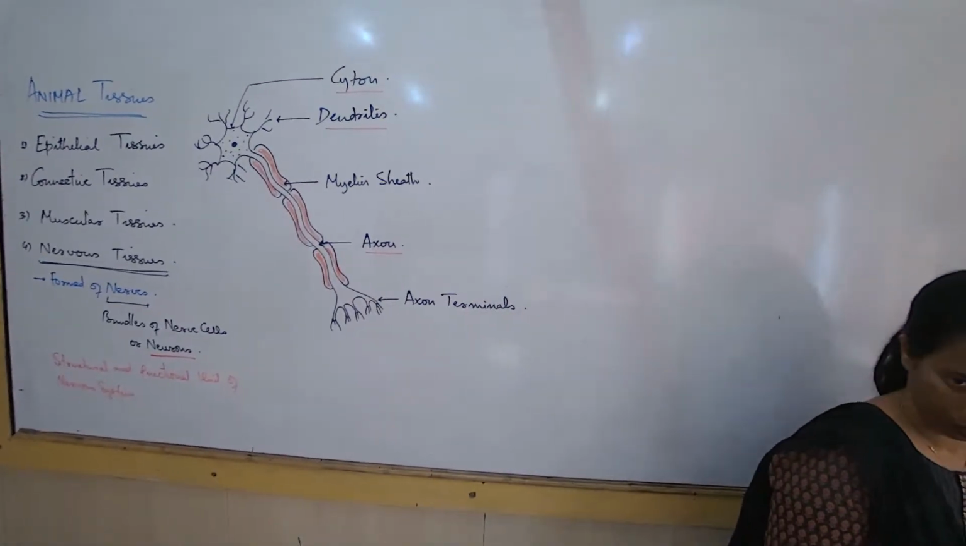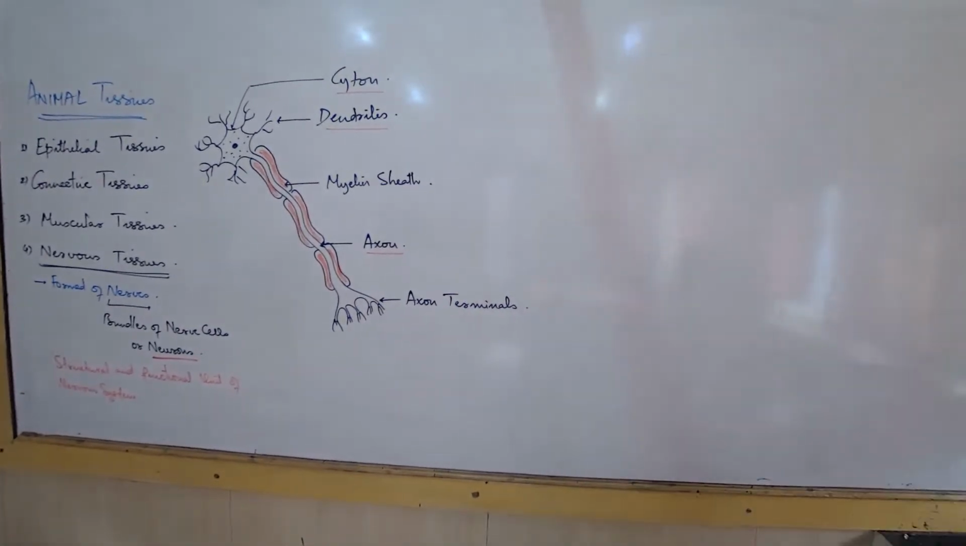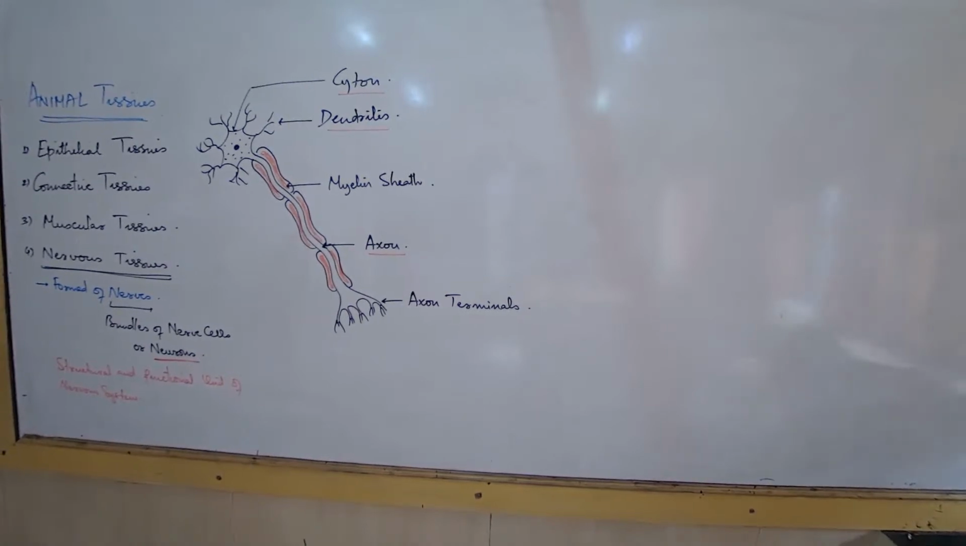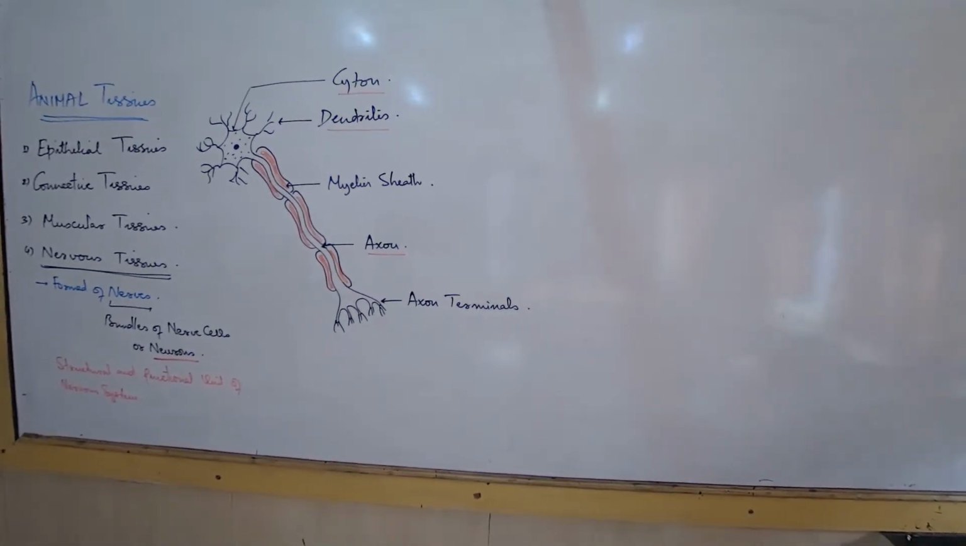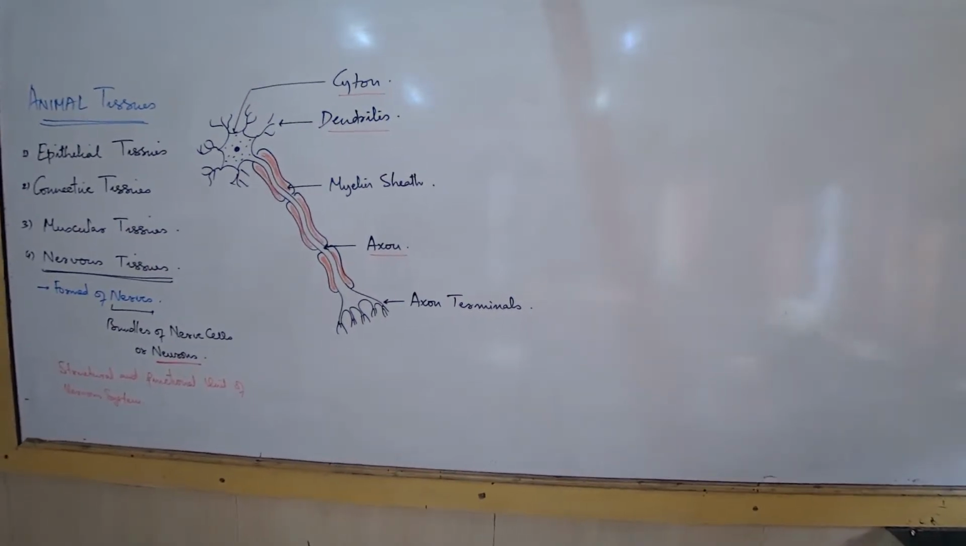Three main parts of the neuron. What is it? Now, the three main parts are the dendrite, cyton, and the axon that I've underlined in red. We'll have to learn the functions. Finish the diagram fast.